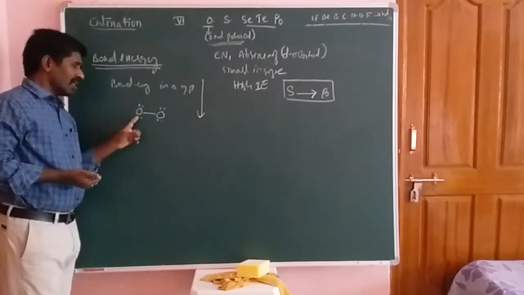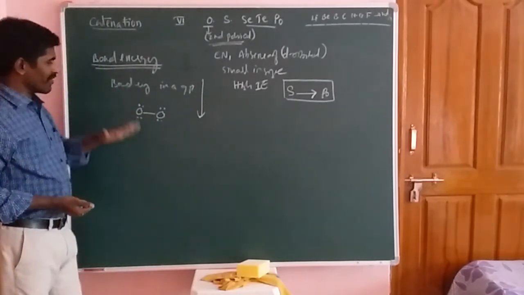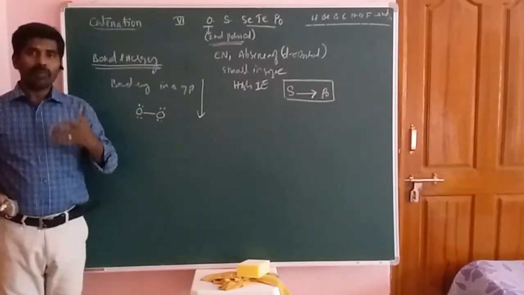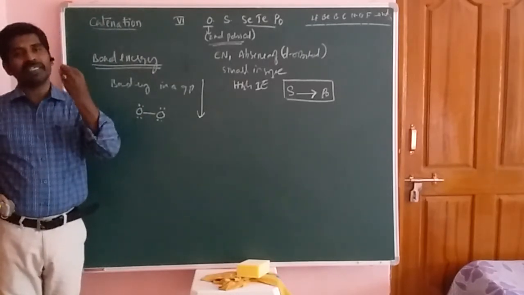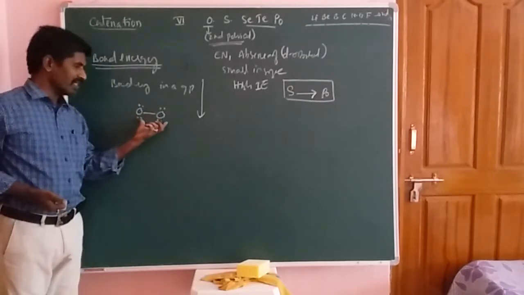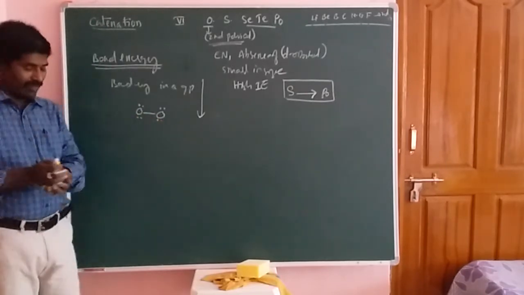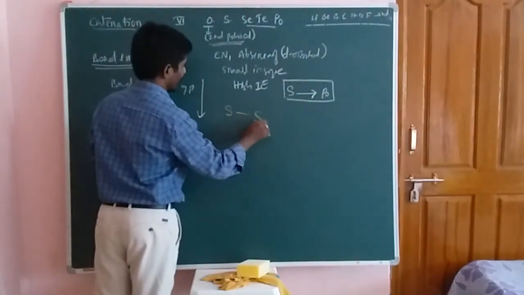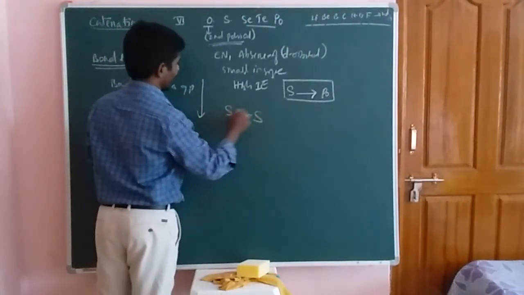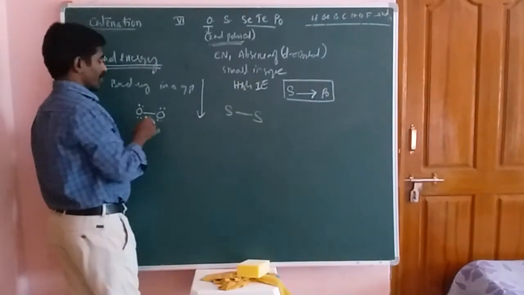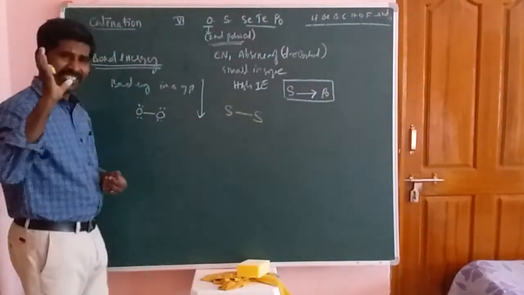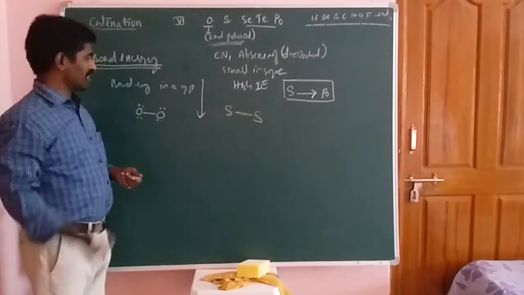Each oxygen atom has two lone pairs of electrons. That means more inter-electronic repulsions take place within the oxygen atom. For example, take the sulfur element. Sulfur atoms are greater in size compared with oxygen atoms.